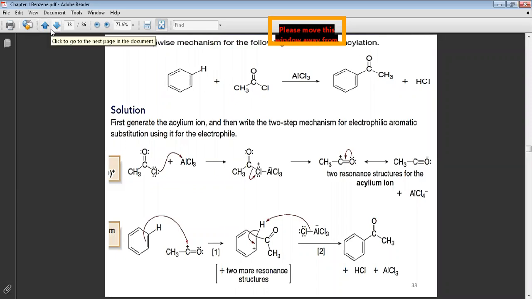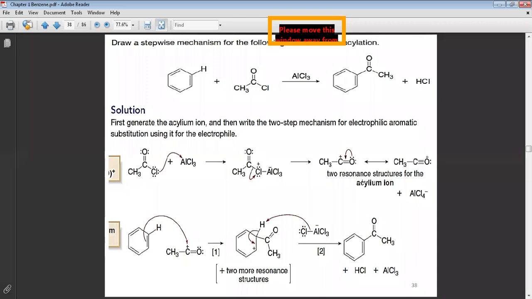Now for the acylation, the same thing. The halogen atom will react with the Lewis acid to give you this complex. Now this sigma bond will open to the halogen to give you this carbocation. Is this carbocation stable? Yes, because we have resonance. This unshared electron pair makes the triple bond and the positive charge moves here. That means we have two resonance structures that make the acylium ion stable.